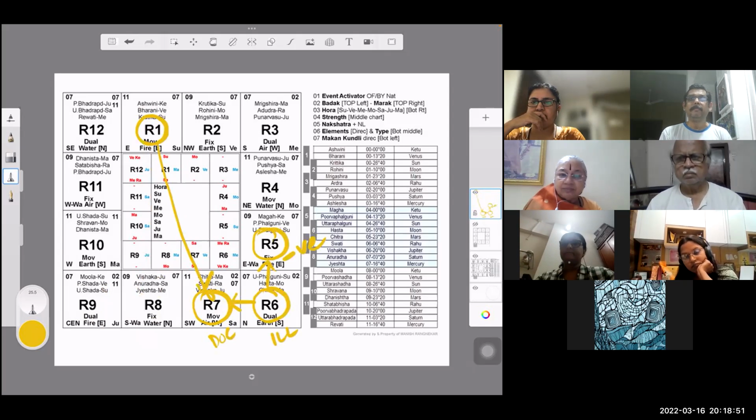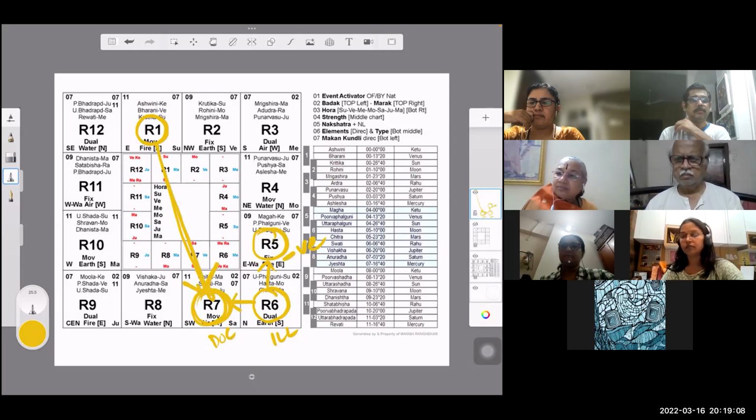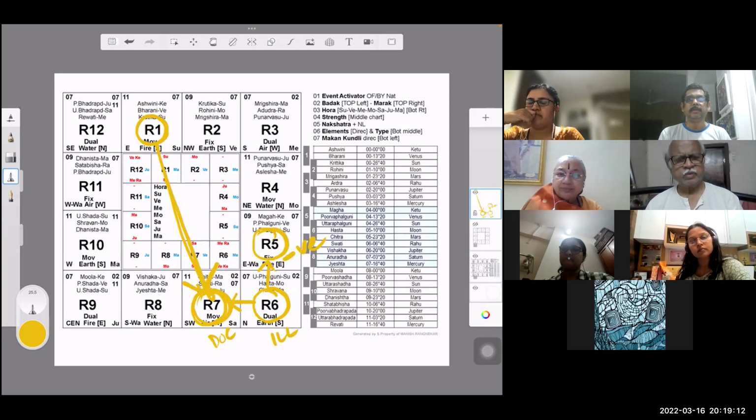So what I'm trying to tell you is, most of these analyses are going wrong because they are just taking some ready-made formulas and putting it over there. Like that day, one of you asked me, how is the doctor over here? 7th house doctor. 7th house doctor हो सकता है because opposite person is always the 7th house. So if I am house number 1, my spouse is house number 7.